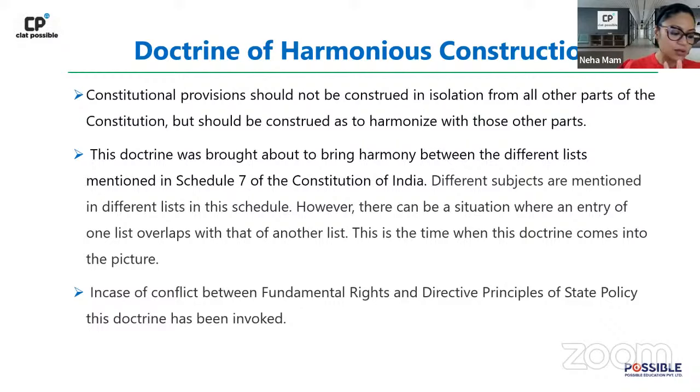Now when you are looking at those two things, first, when you talk of the lists, the three lists which are mentioned in the 7th schedule, there can be an overlapping of the three lists. So wahan pe again you have the concept of harmonious construction which comes in. And the second place where the concept of harmonious construction comes is where there is a conflict between fundamental rights and directive principles, right? So jahan aapki lists aati hain, wahan pe bhi aapka harmonious construction hota hai.